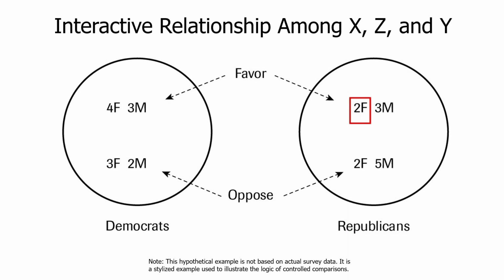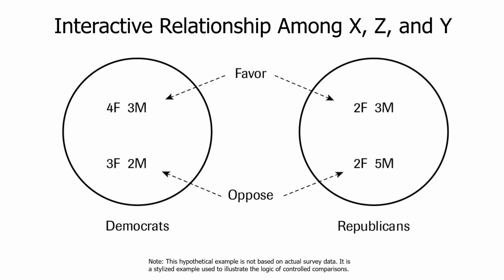So if you're just looking at women and you're trying to determine the effect of partisanship, you would say, well, it's going from 57% here to 50% here. Does partisanship have an effect for women? Yes. Subtract 50 from 57 and you get a 7-point effect. Now, let's switch to men.